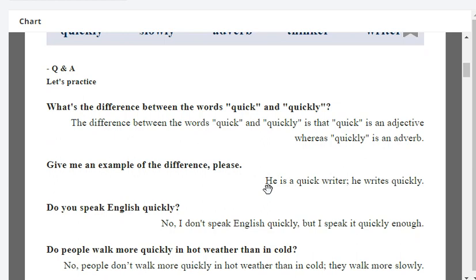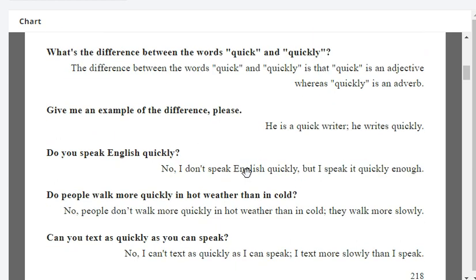He is a quick writer. He writes quickly. Greg, do you speak English quickly? No, I don't speak English quickly, but I speak it quickly enough.